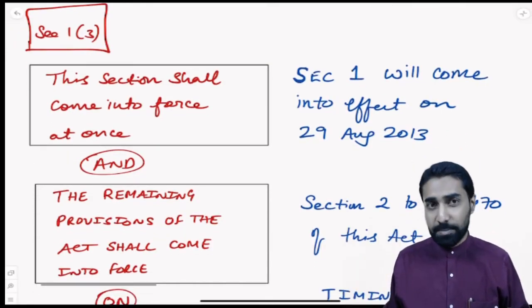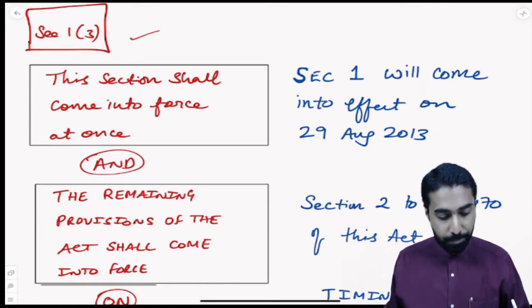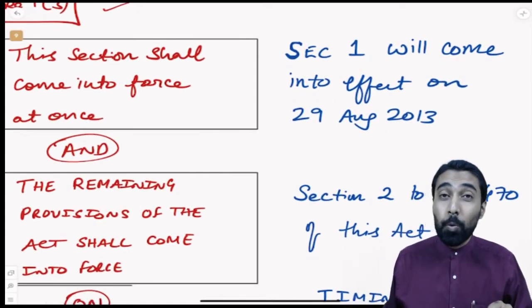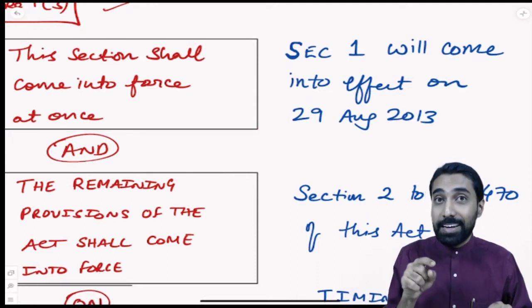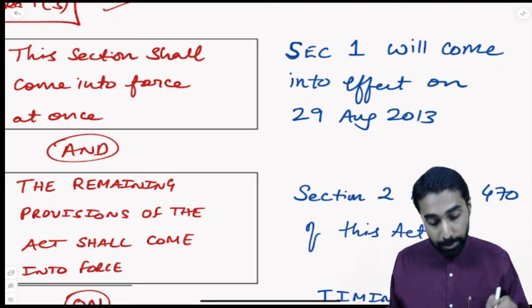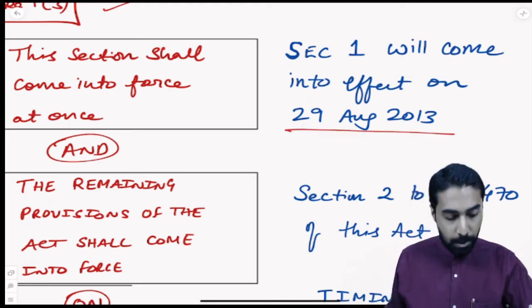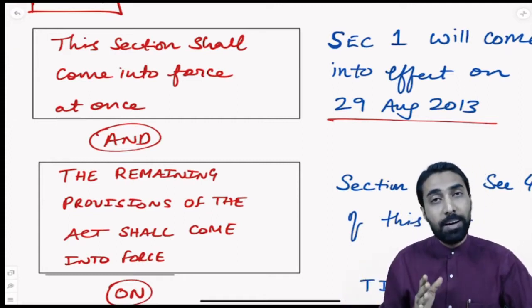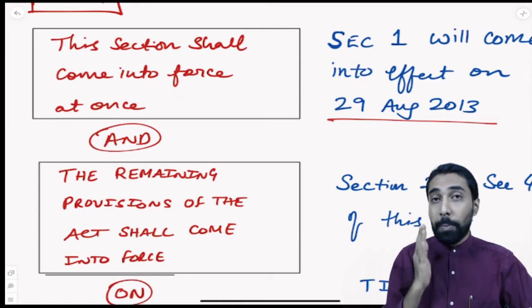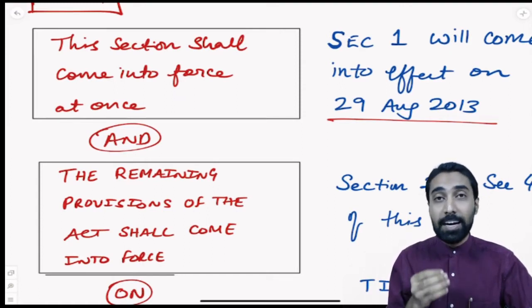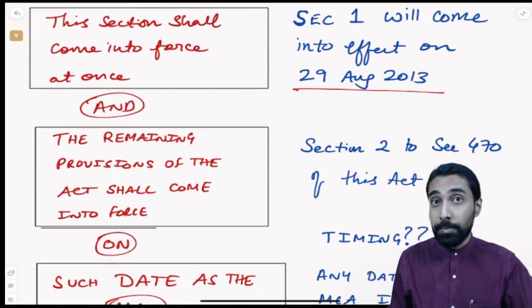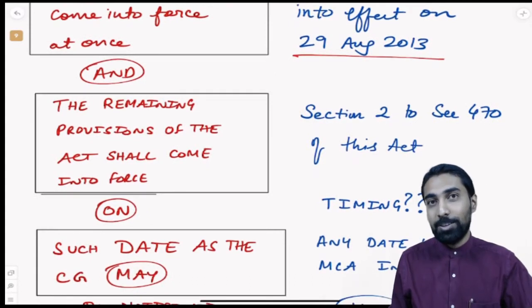So very, very interesting. Section number 1, subsection 3. This section shall come into force at once. That is the first thing they are telling here. So what does that mean? Section number 1 will come into force on the date when this act was notified. When was that? 29th August of 2013. So what are they saying? This section shall come into force at once. Once does not mean twice, thrice, four times. No, not like that. Once means the date on which this particular act was notified. And that is 29th of August 2013. So section number 1 comes into force on 29th of August 2013.